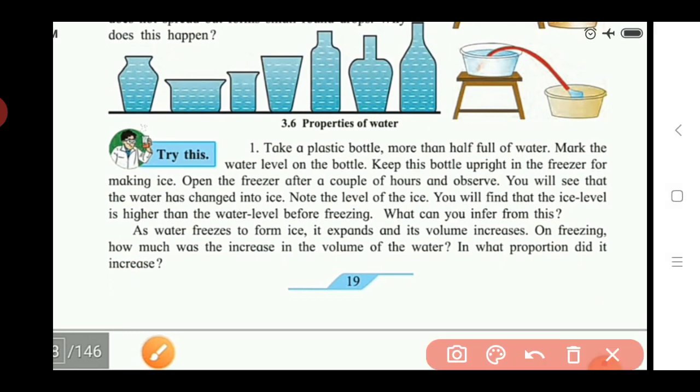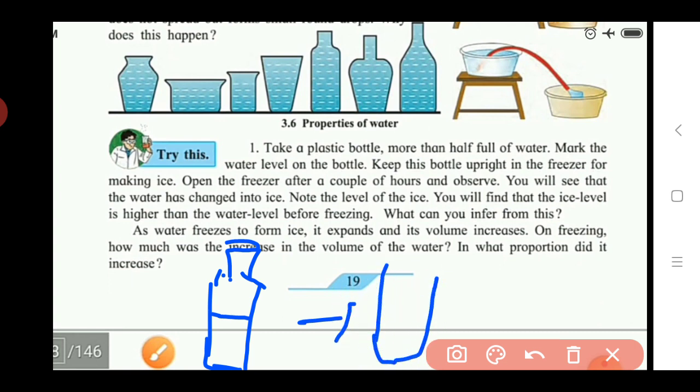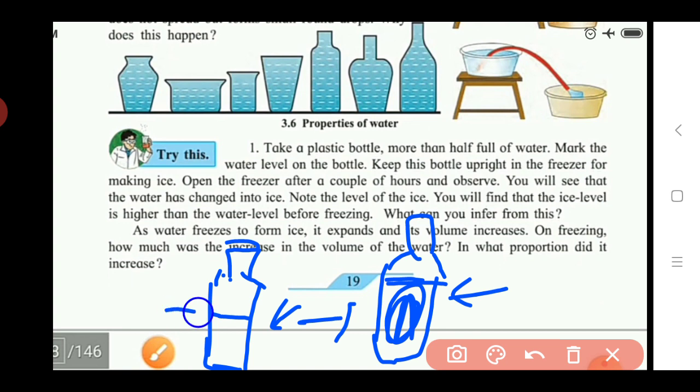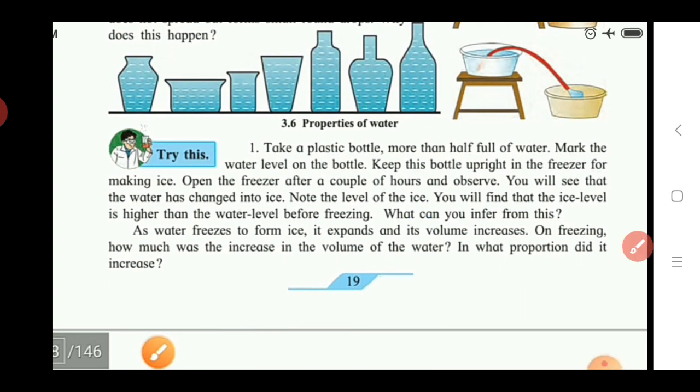See here, if I draw the bottle, this is the bottle and we fill the water up to this mark, and after freezing we find that the mark of ice has become higher than before. Here the water gets converted into ice, and the level of the liquid water and the ice will be different. The level of the water when it is in liquid form is on that mark, but after the water gets converted into ice, the size of the ice becomes larger, so the level gets higher. In this way we can find out.